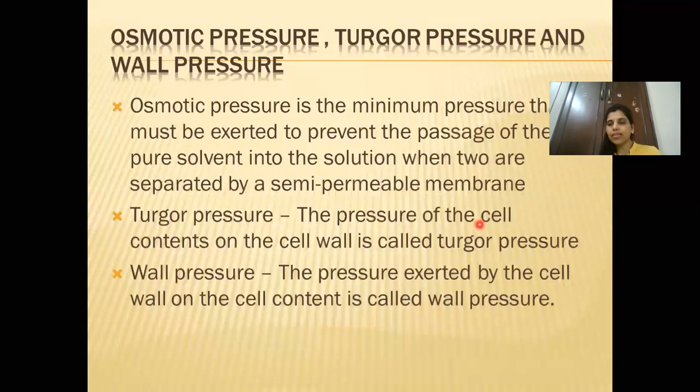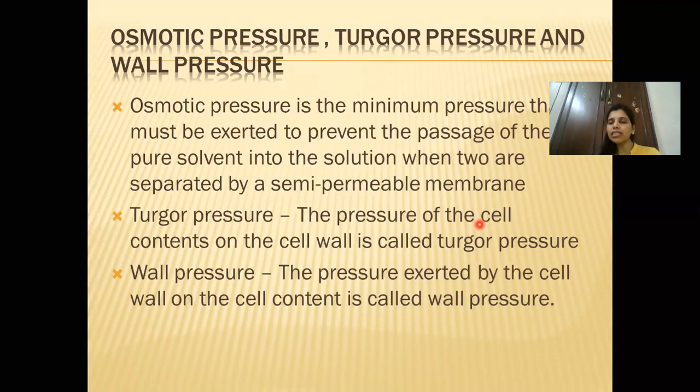All these different terms are explained because when the water or the minerals move from the soil inside the root through the root hair, reach the xylem, and then through the xylem reach the leaf, all these forces are acting for minerals and water to move in that particular direction. All these concepts and factors play their role, so you should know about these concepts.